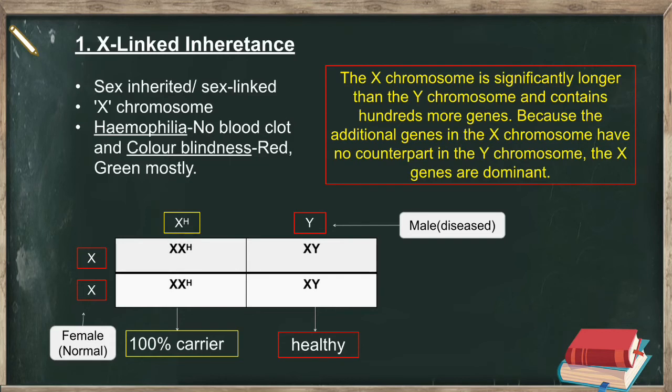The X chromosome is significantly longer than the Y chromosome, and contains hundreds more genes. Because the additional genes in the X chromosome have no counterpart in the Y chromosome, the X genes are dominant. For example, when a healthy female and a hemophilia male have a child, the boy child will be healthy and the female child will also be healthy but a carrier of that disease for next generations.